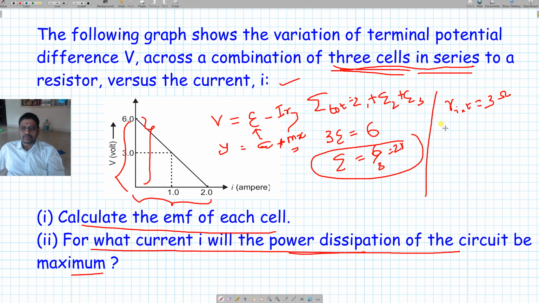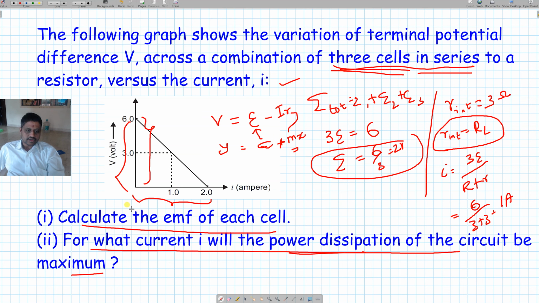When the internal resistance equals the load resistance, we have maximum power dissipation. So for this case, I equal to 6 divided by R plus R, so 6 divided by 3 plus 3 equal to 1 ampere. So for a current of 1 ampere, we have maximum power dissipation.